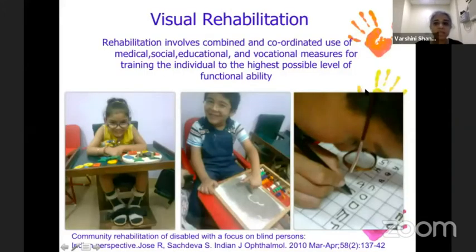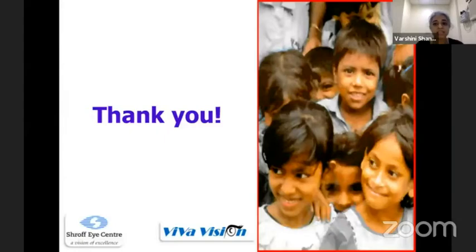And coming to the last slide where we go low tech again. We need to remember that again, a lot of these children are operated at a later age. They have other disabilities, including physical disabilities. You can see in the first photograph, the child is wearing a leg brace. So many of them have cerebral palsy, developmental delay. So rehabilitation is not just vision, but it involves combined and coordinated use of medical, social, educational, and vocational measures for training the individual to the highest possible level of functional ability. And that is the end of my talk.